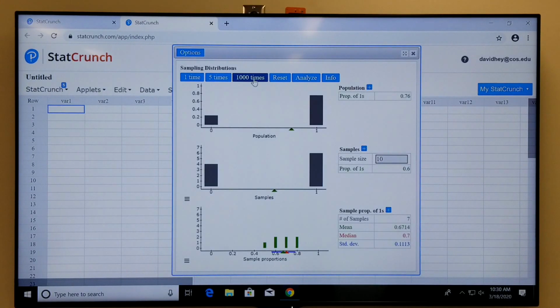I'm going to go ahead and cut to the chase and do this 1,000 times. So if I simulate collecting 1,000 samples of size 10 and computing their sample proportions, this is what I get. So at this point, I've simulated taking 1,007 samples of size 10. Notice that the mean of those sample proportions is close to 0.76, just like we thought it should be.